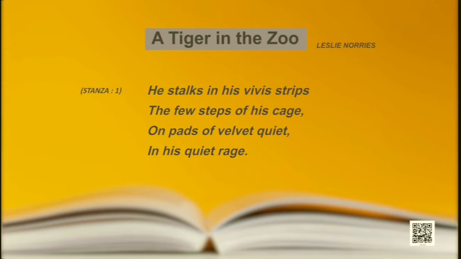Come on. The first stanza: He stalks in his vivid stripes, a few steps of his cage, on pads of velvet quiet, in his quiet rage. What does he do? Where is he now? He's in the zoo. What does he do? He is in the cage. Also, the grass is not real there, so they are saying on pads of velvet quiet.